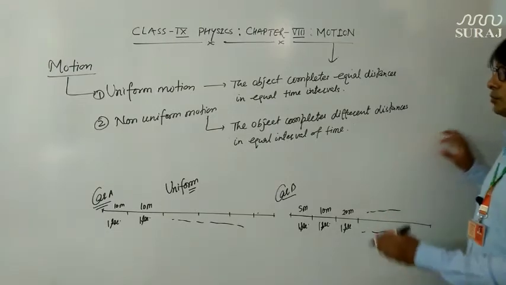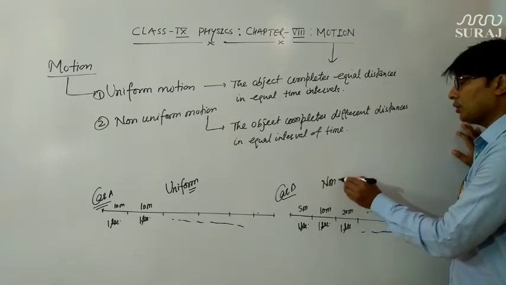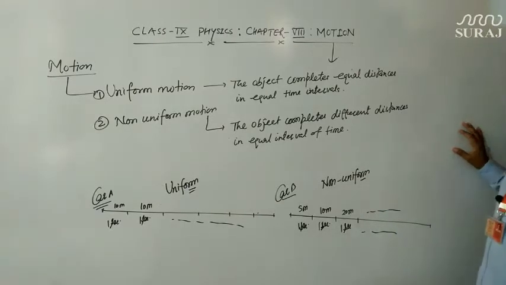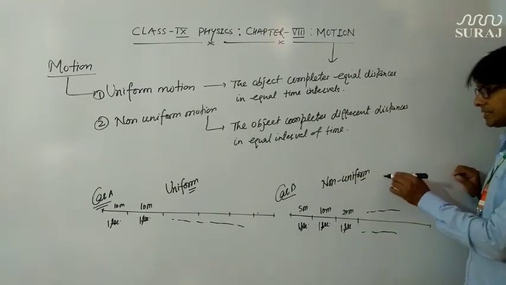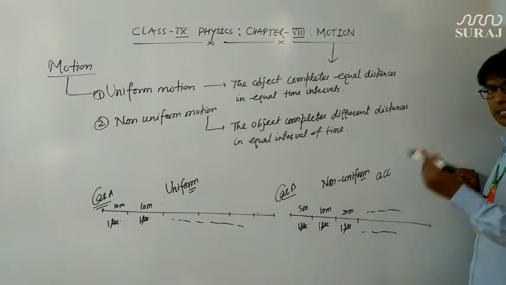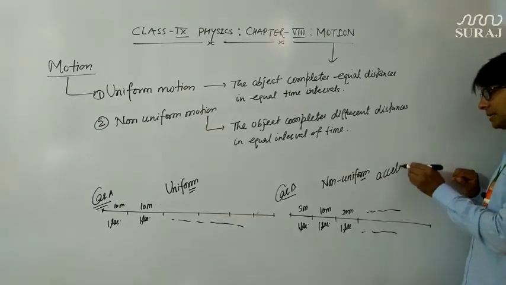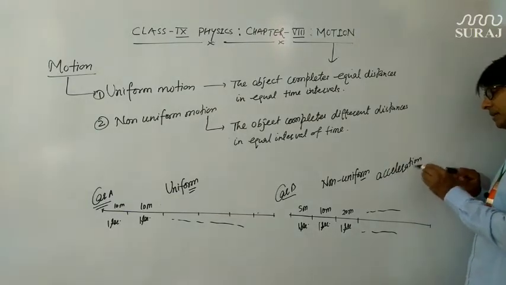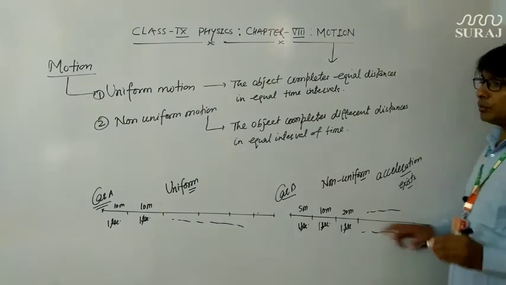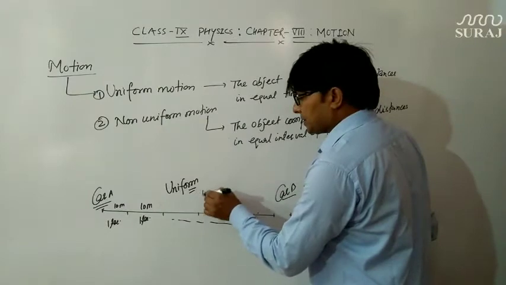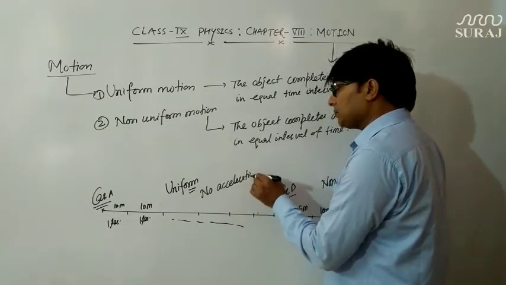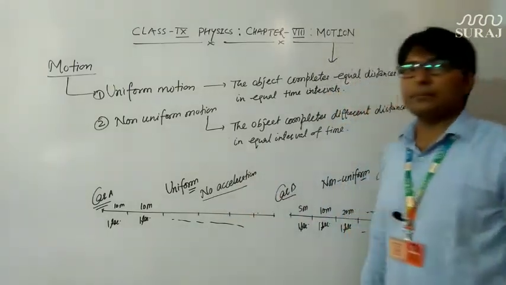That's why such type of motion is known as non-uniform motion. So in non-uniform motion, the acceleration exists because the speed is changing at each and every time. So acceleration exists here, but in uniform motion there is no acceleration, because the particle is moving with the same speed.